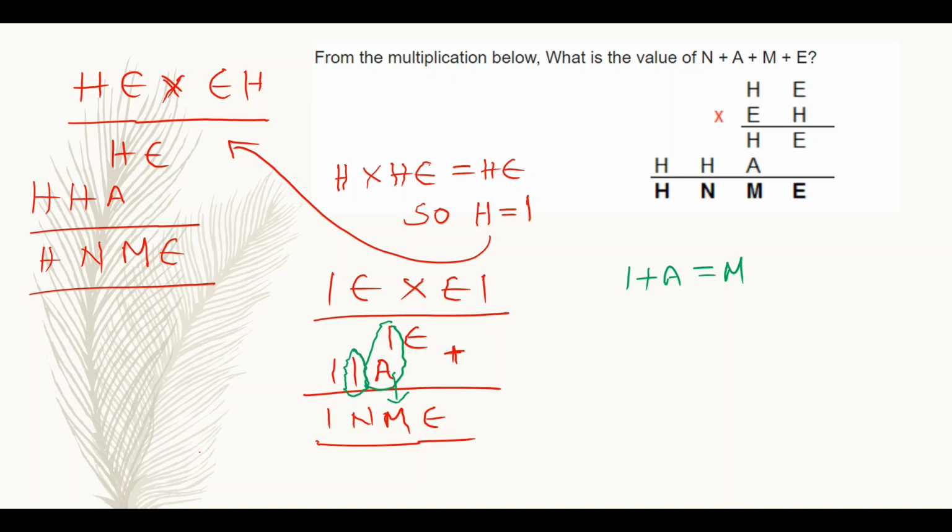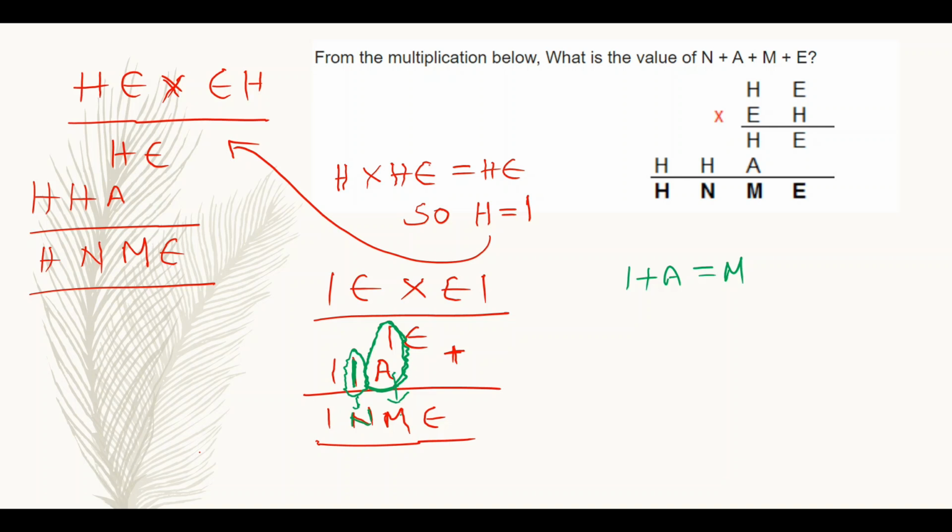There will be no carry for this one, so this 1 will be visible in the place of N. So N will be 1.